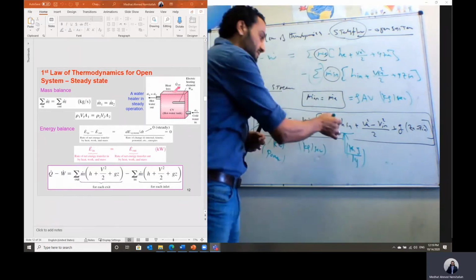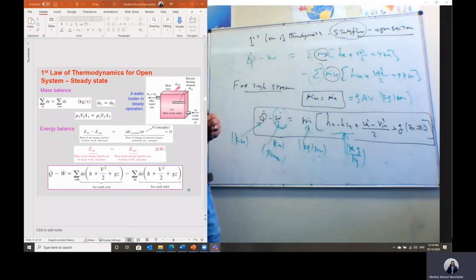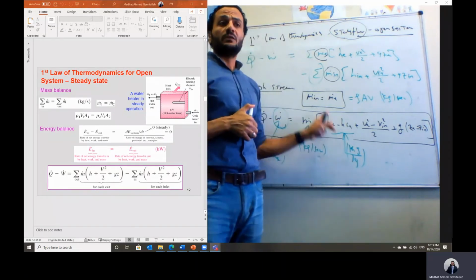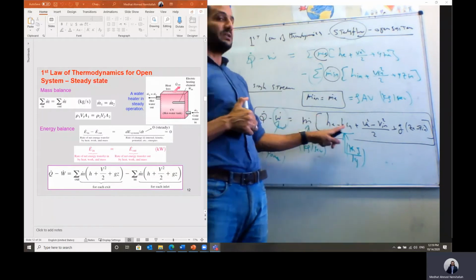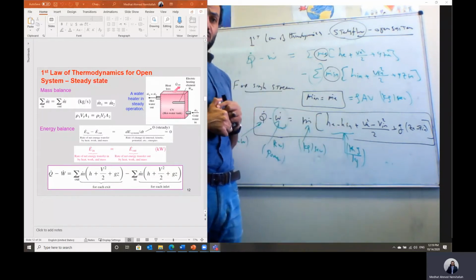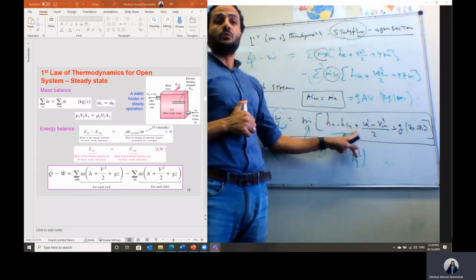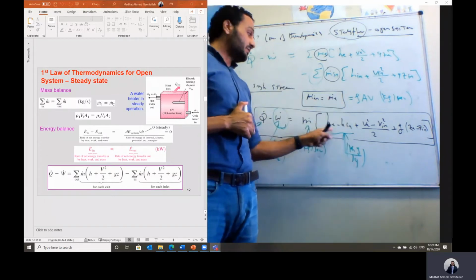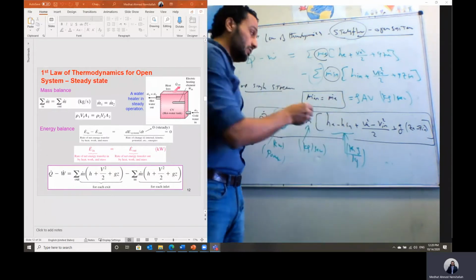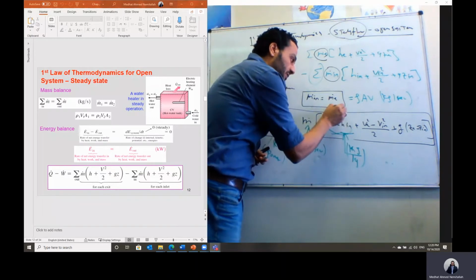And those values of enthalpy of the fluid at the inlet and at the outlet, we have learned how to calculate. If the working fluid is steam, I will be using a steam table to calculate H exit and H inlet. If it is refrigerant, I will also be using the table. And if it is air, we have learned how to calculate delta H for gases.